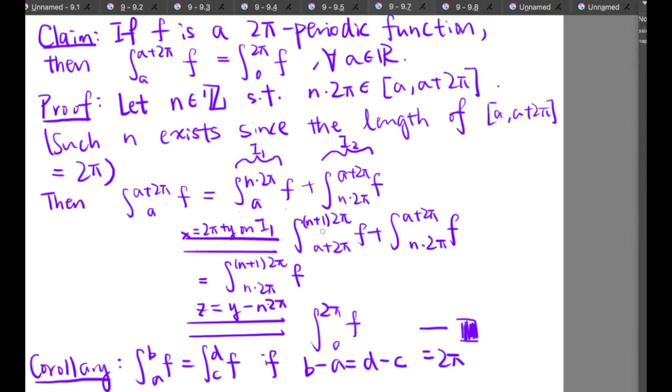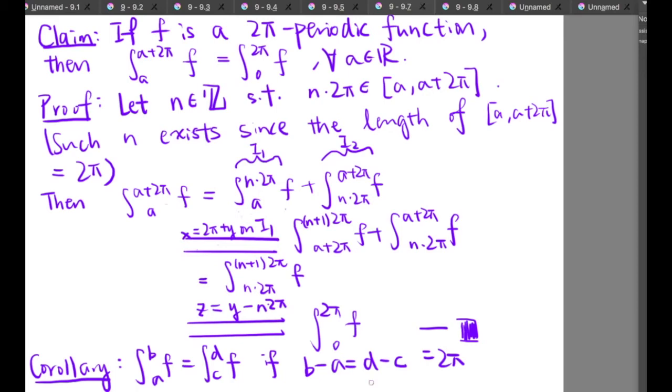And you see that these two intervals are connected to each other, and therefore it is equal to the integral from n times 2 pi up to n plus 1 times 2 pi of f. And applying another change of variable z equal to y minus n times 2 pi, we get that it is equal to the integral from 0 to 2 pi of f, and we are done with the proof of the claim.